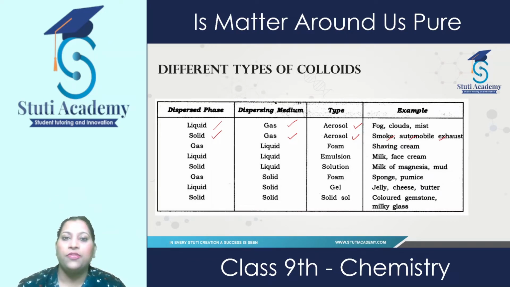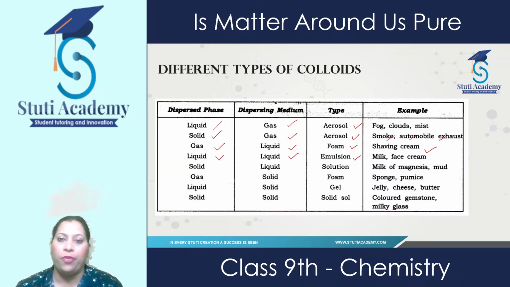If the dispersed phase is gas and the medium is liquid, the type of colloid is foam. The example is shaving cream. If the dispersed phase is liquid and the dispersing medium is also liquid, we call it emulsion, and the examples are milk and face cream.